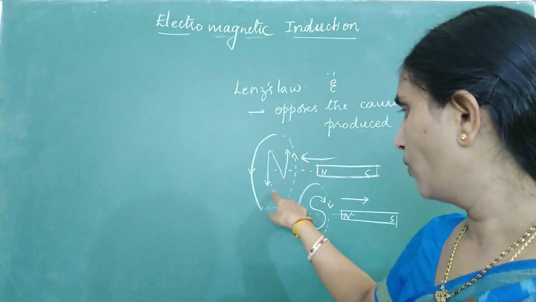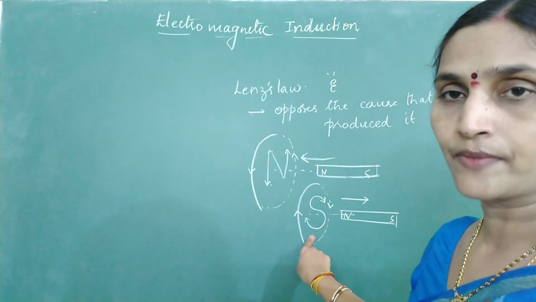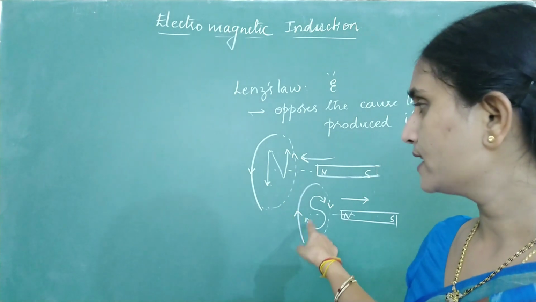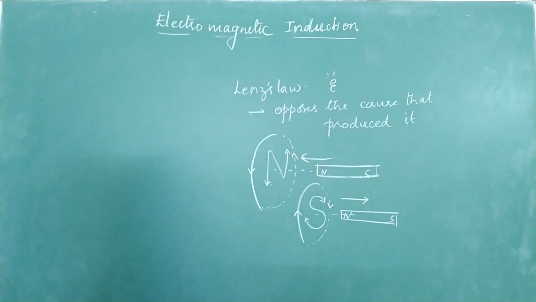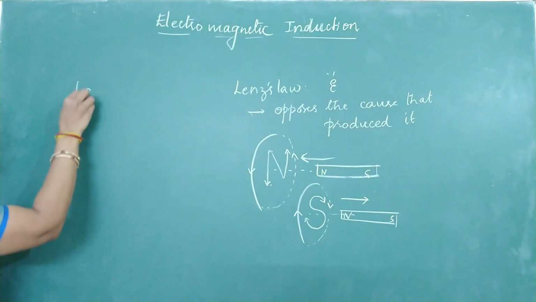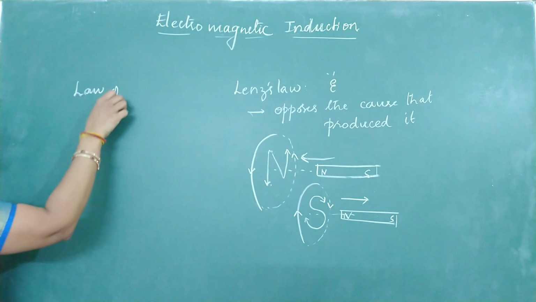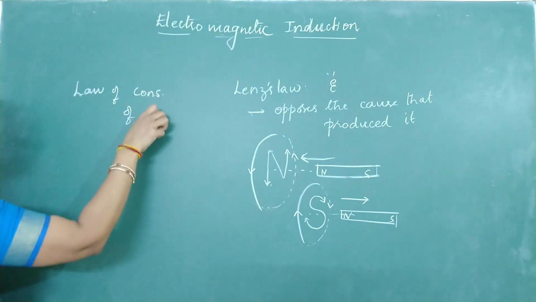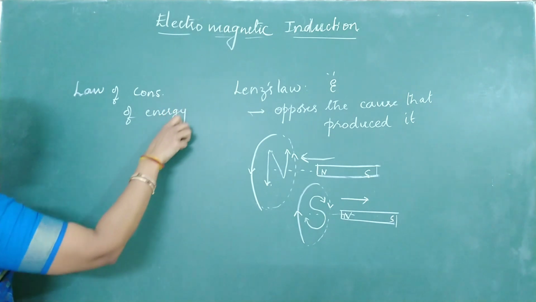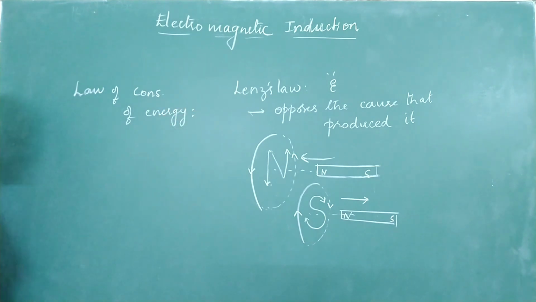Now let us see what exactly Lenz's law is telling you. Lenz's law is indirectly telling you about the law of conservation of energy. Let us see how Lenz's law explains the law of conservation of energy. We are trying to prove this by contradiction.